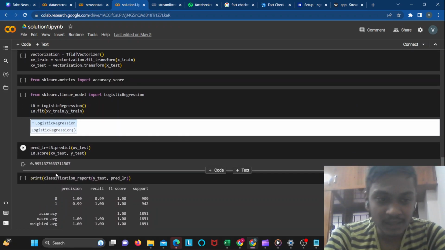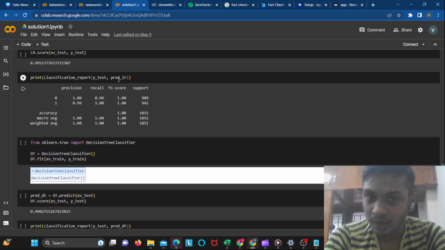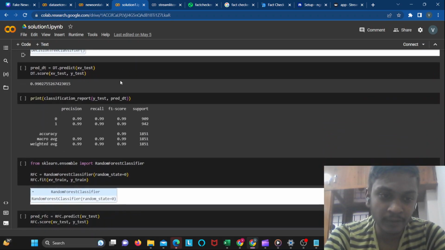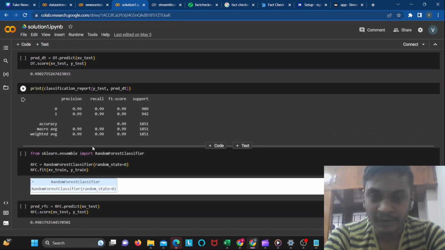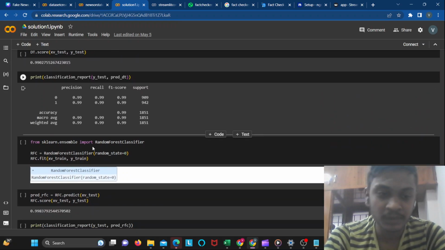We would identify the score of all logistic regression, decision tree and random forest classifier. And even we would get the classification report, which gives all the information about precision and recall. In the following way, we would get the classification report of all the three algorithms we are using.